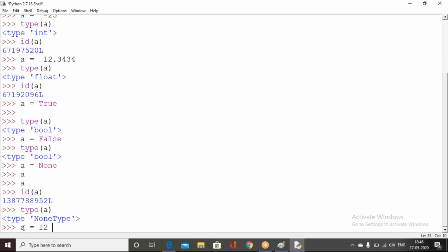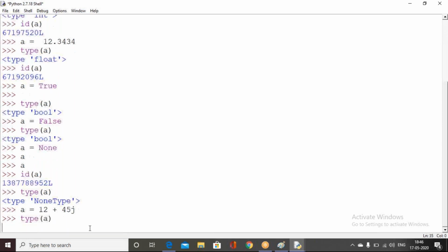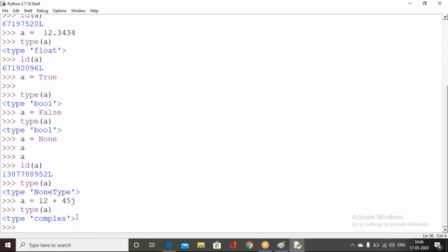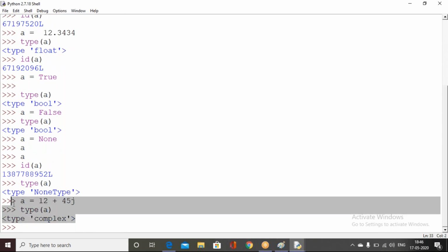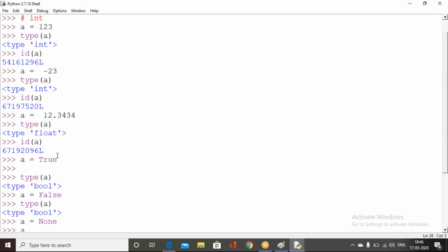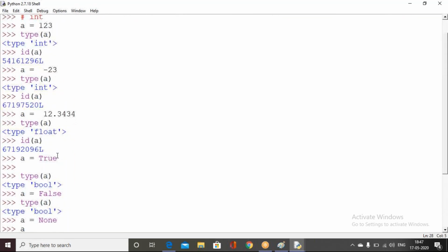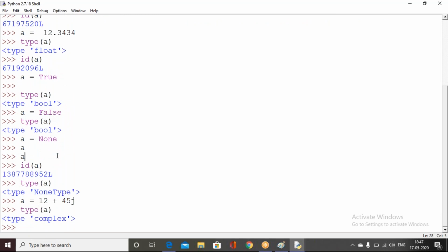For example, we are holding some real numbers and imaginary numbers. Imaginary numbers can be referenced with the help of the j character. This kind of data type we call complex numbers, in the x plus yj format. Anything of that kind of data type, we call complex numbers. These are the examples for all five data types.